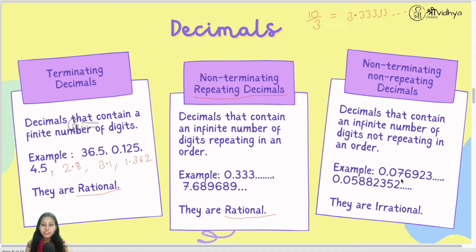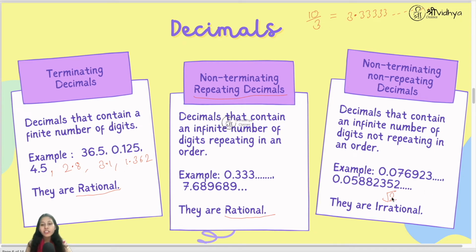Now the question is, how do we get such numbers? I'll just give you one example here. Suppose we have root 2. If you take out its root, you are going to get endless numbers, an infinite number of digits in decimals, and they will not repeat in an order.